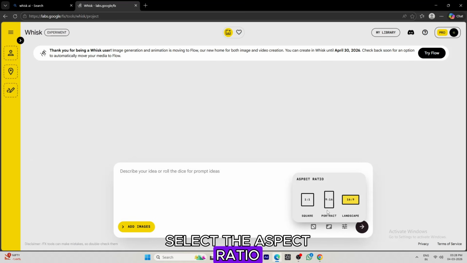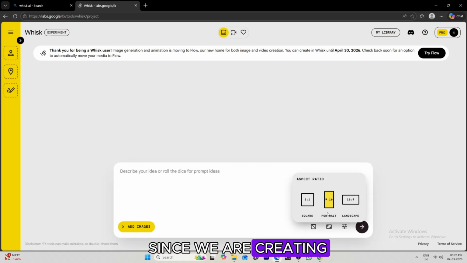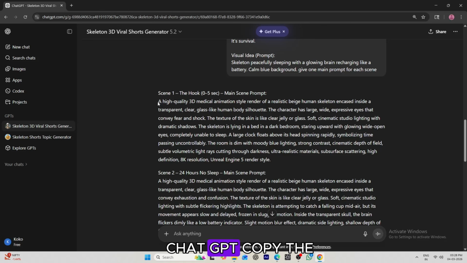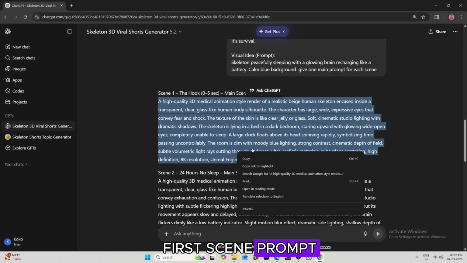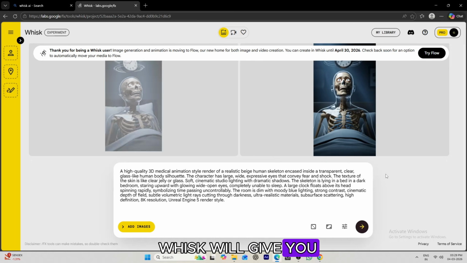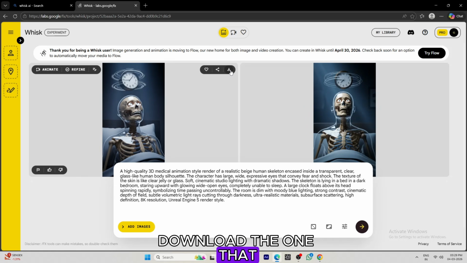Select the aspect ratio 9:16 since we are creating a vertical video, and lock the seed from here. Then go back to ChatGPT, copy the first scene prompt, paste it into Whisk, and click Generate. Whisk will give you 2 image outputs. Download the one that looks better.